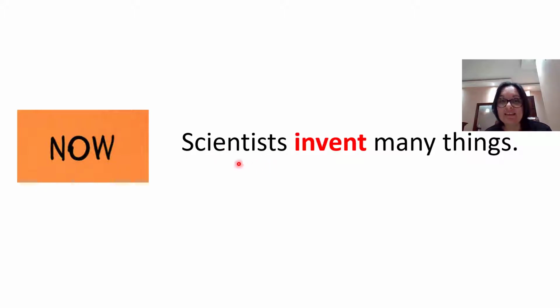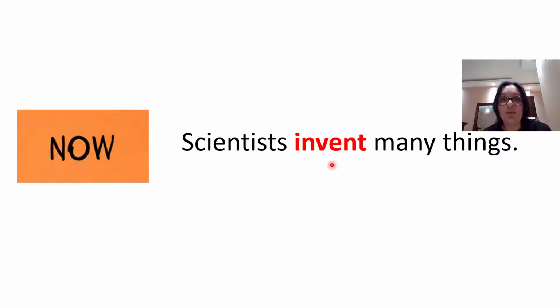Let's remember, for example, if we talk about the present, here we have an example of a sentence. Scientists invent many things. This sentence is in present. Why? Look at the verb. Invent is in present tense.